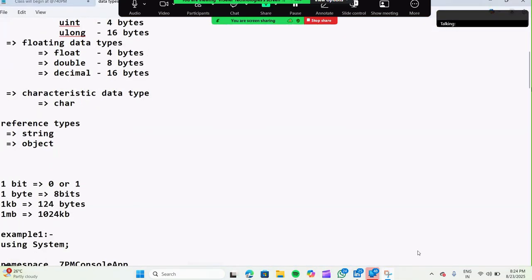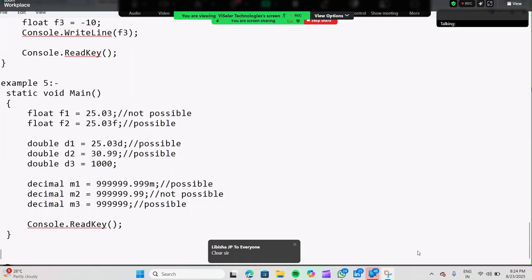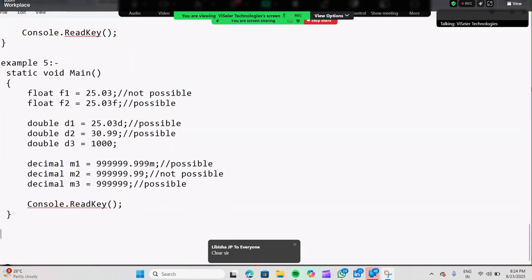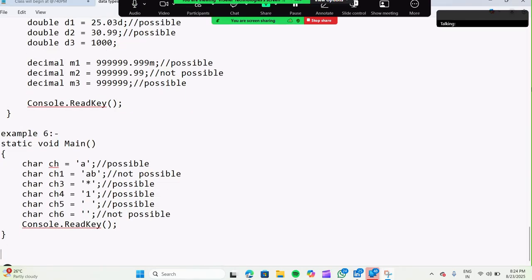Next, character types. Example 5. Mostly my sessions are practical sessions. If you see, I give very little theory. Practically I will show. If you see today's class, I think you will get more idea. Not only in this class, in upcoming classes also.